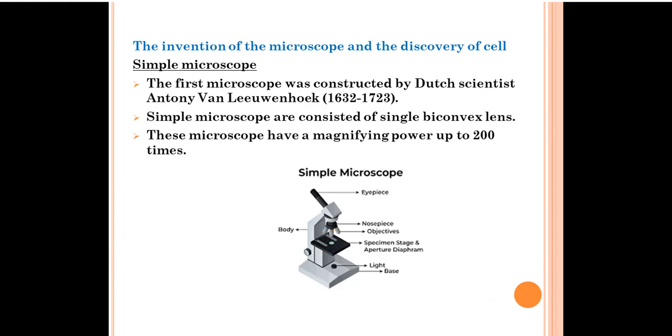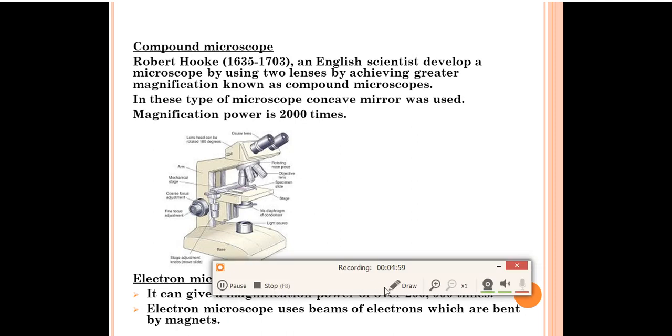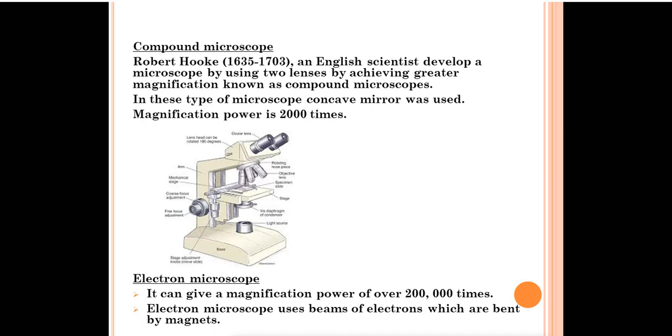Now let's talk about the second microscope, that is the compound microscope. The compound microscope was discovered by the scientist called Robert Hooke. And Robert Hooke was the same scientist who discovered the cell, and he coined the name cell also.